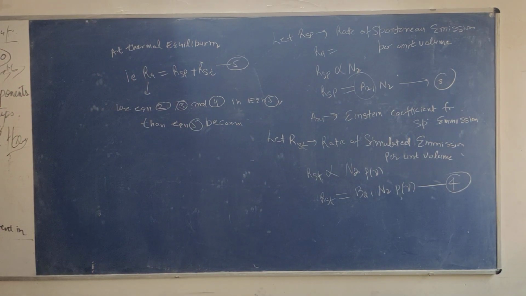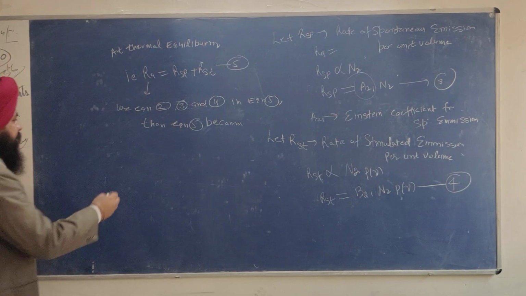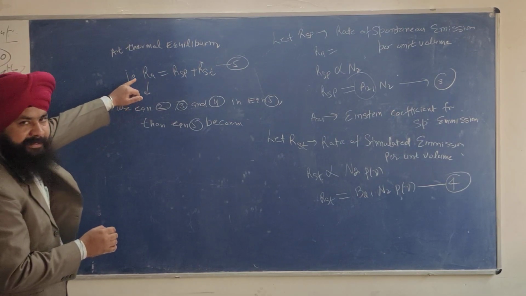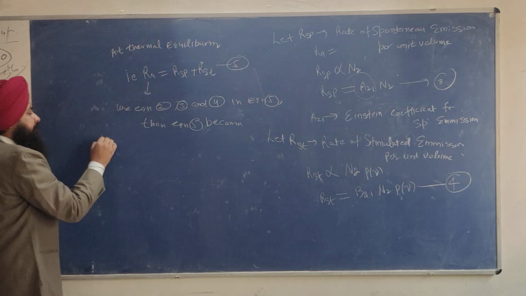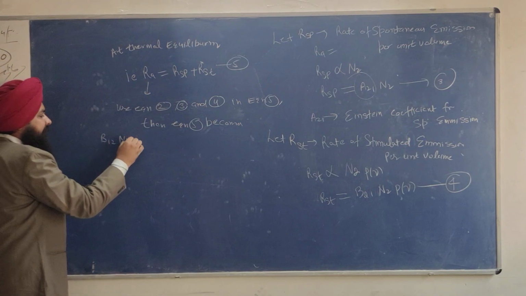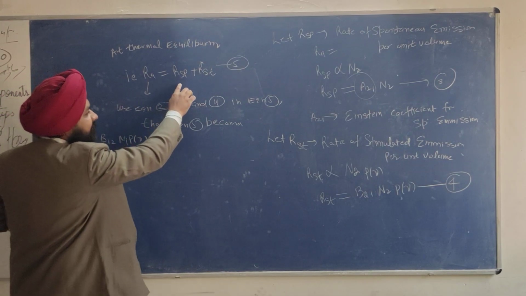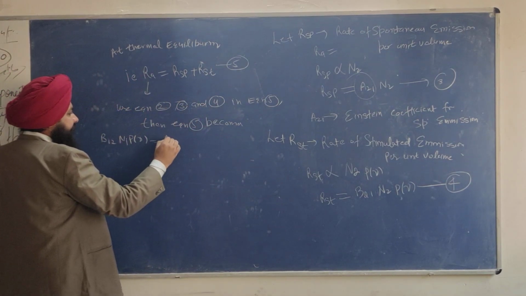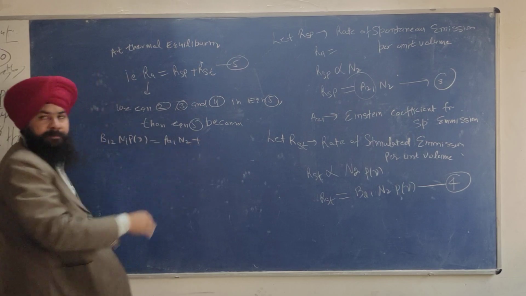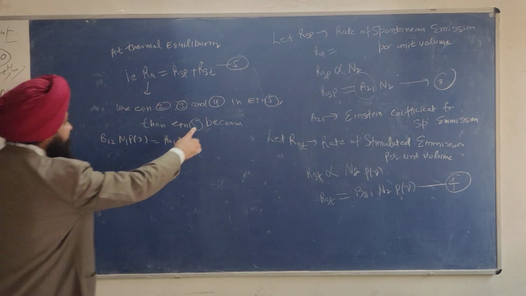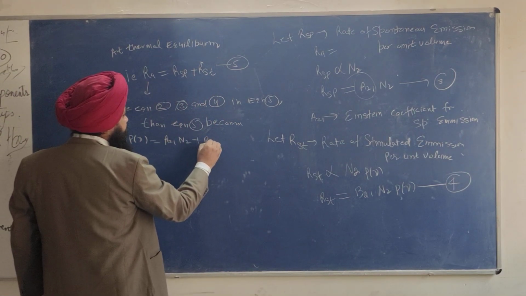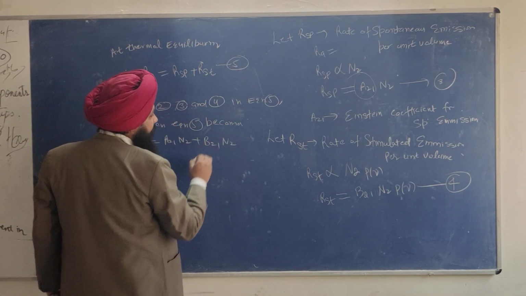Now it's a mathematical part, it's quite easy. Now you can compare the terms. What is RA? RA is B12 N1 rho nu, which is equal to RSP, A21 into N2, plus what is the last? RST, B21 N2 rho nu.